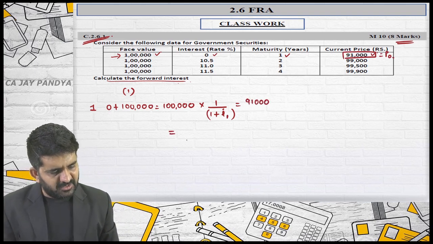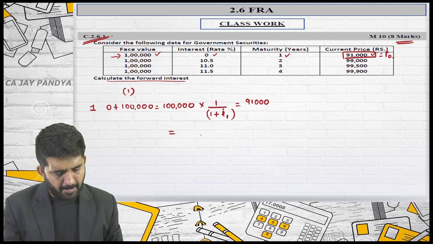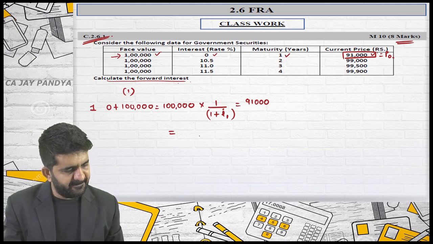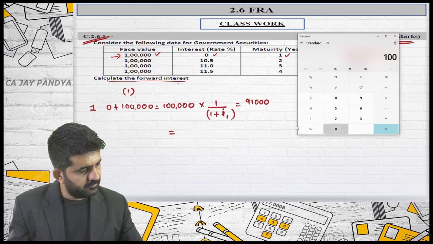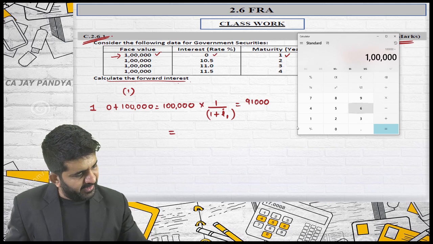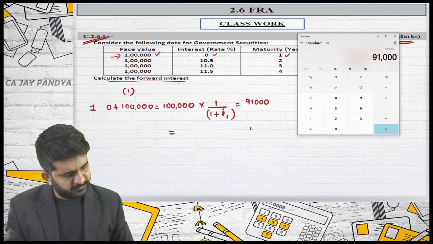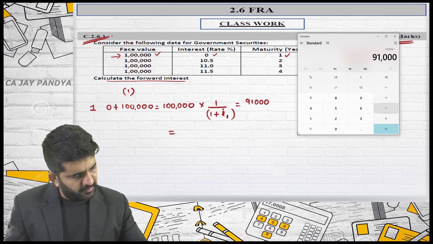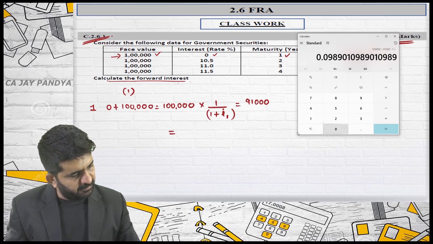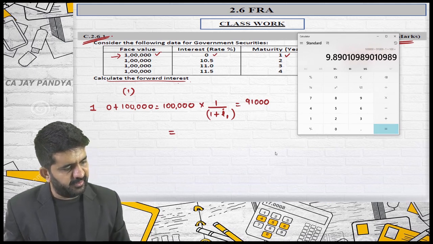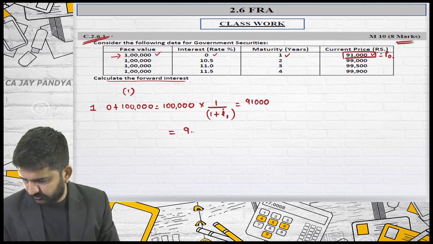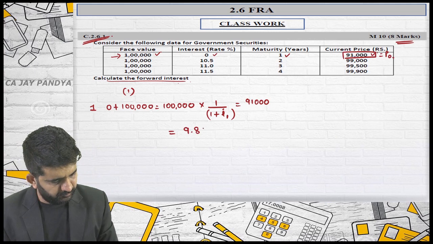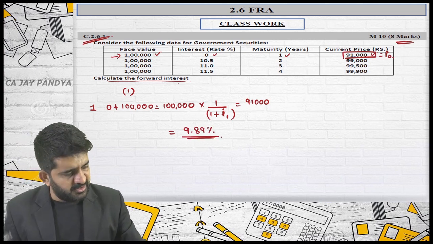So this answer will be 1 lakh divided by 91,000 minus 1, multiplied by 100. It is 9.89%. This is for first year.